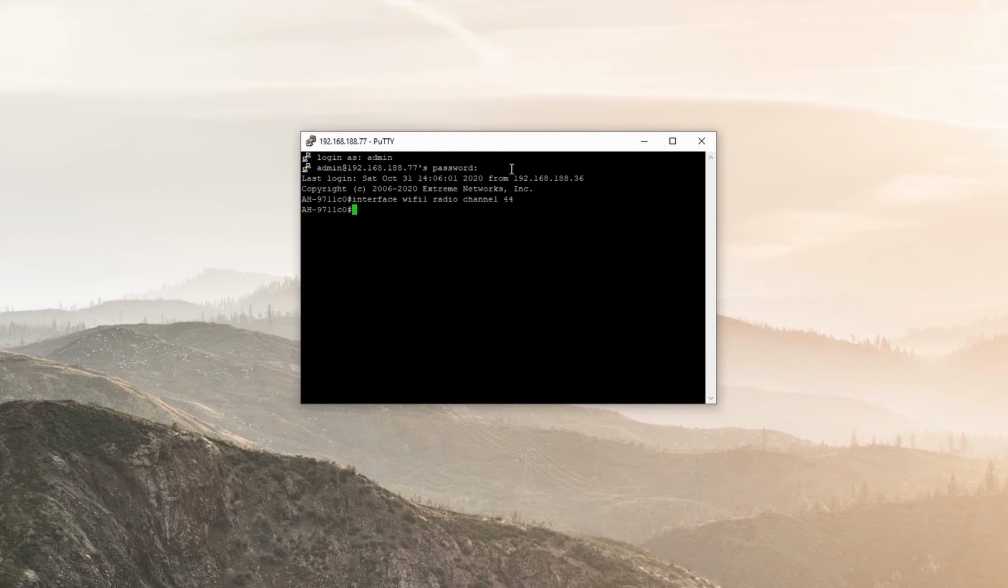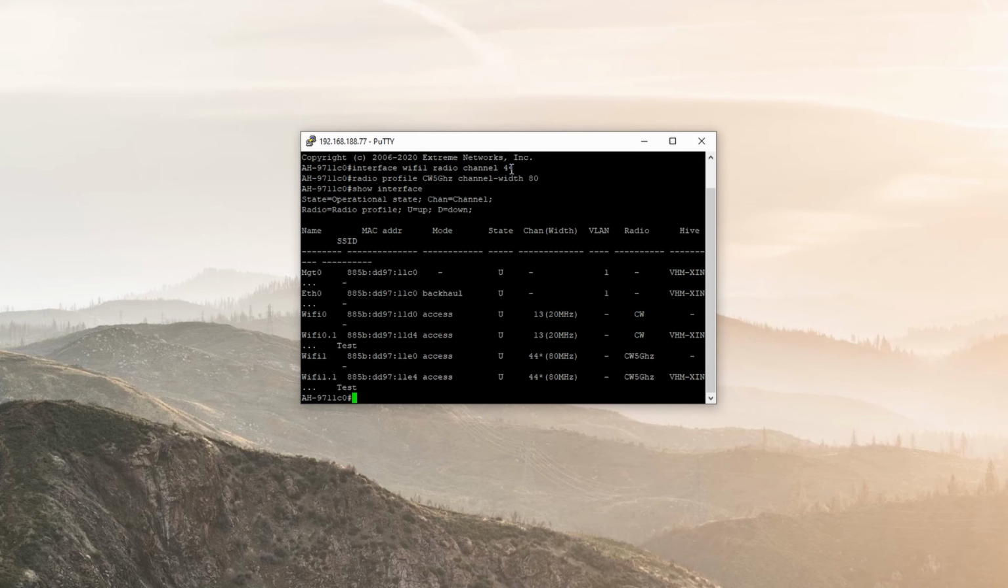My home router defaults to 80 megahertz, so it will be radio profile CW 5 gigahertz. So CW 5 gigahertz is the name of the radio profile that I'm using. Channel-width 80, because as I said my home router defaults to 80 megahertz. And you press enter to confirm that your settings are correct. You can do show interface, and then wifi1 will of course show up as 44.